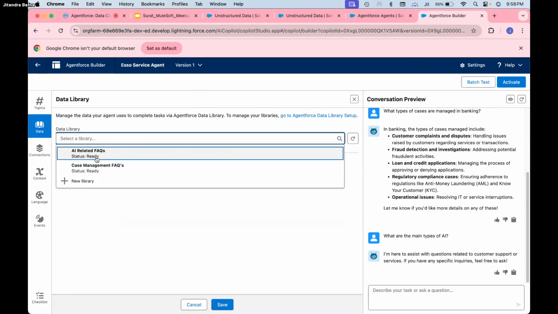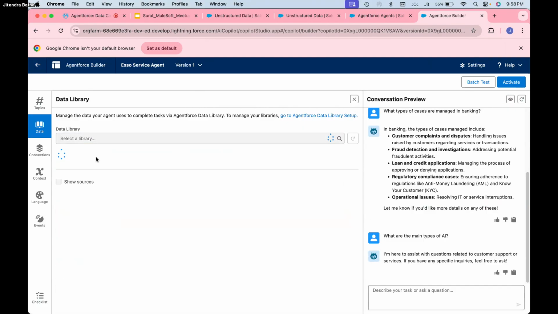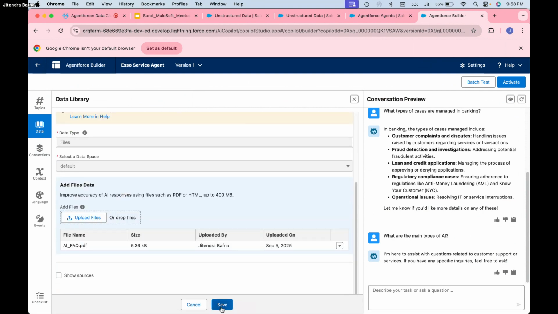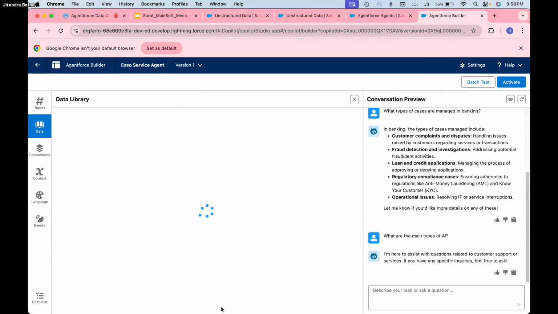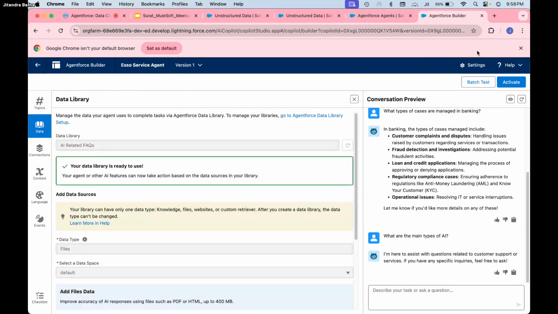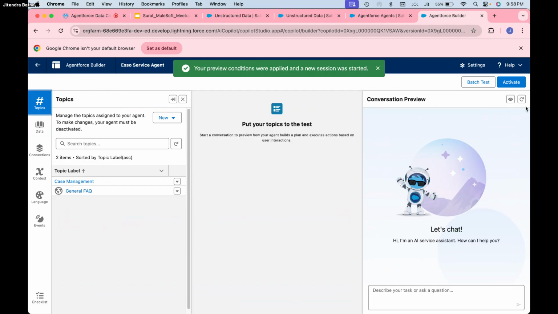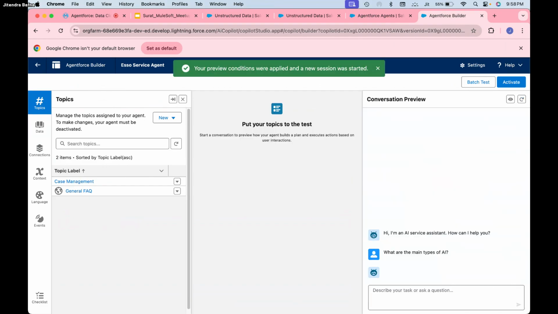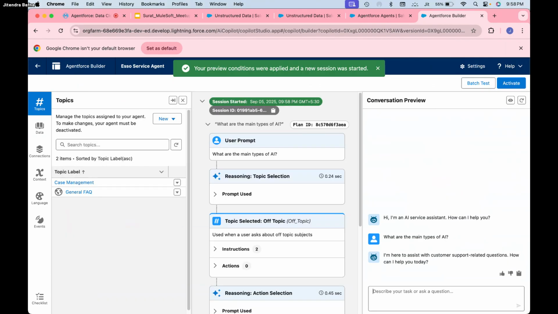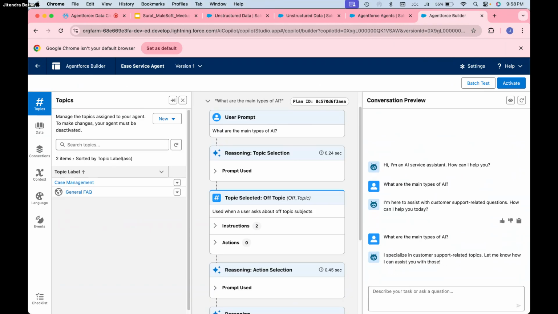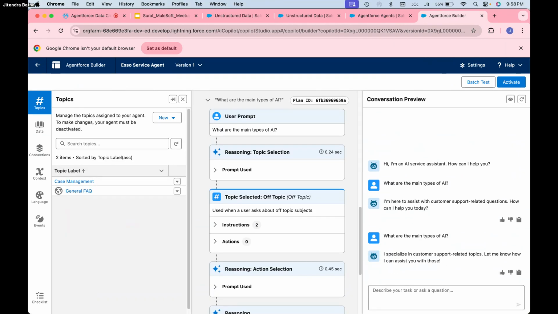Let me close this and change it to AI related FAQs. Let's say the data library is ready to use. Just save it. Let me refresh this page. Let me go back to the topic and refresh this page. Let me paste the question again. Okay, something, let me refresh this.